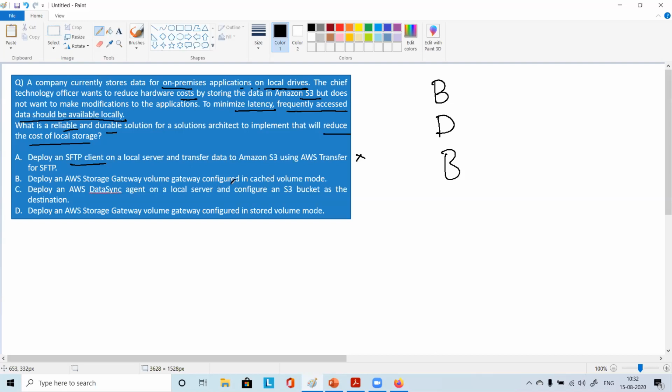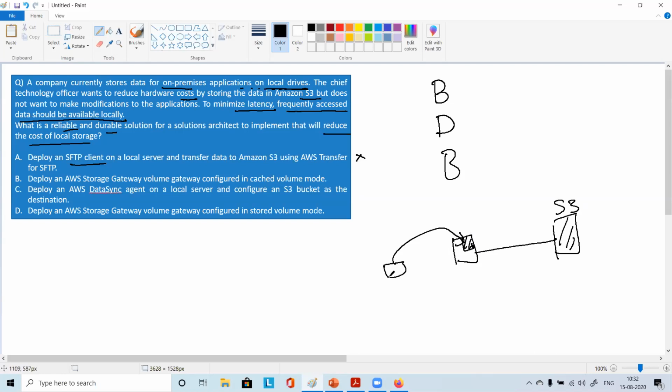Now B says deploy an AWS Storage Gateway, volume gateway configured in cached volume mode. Okay, so you have your volume gateway in the cached mode, right? So the local application can access the data locally, and you will have all the data in S3.